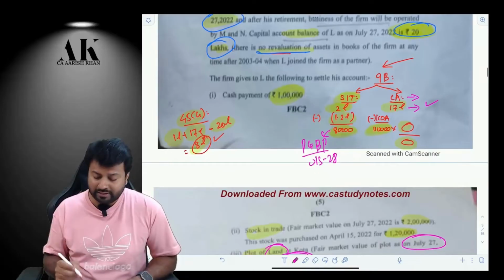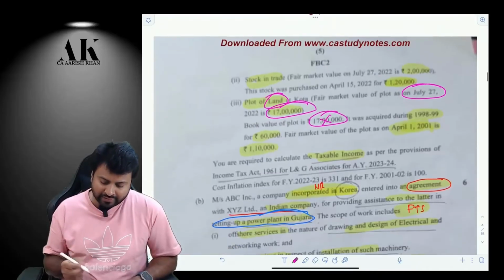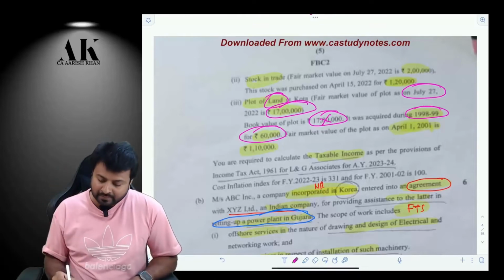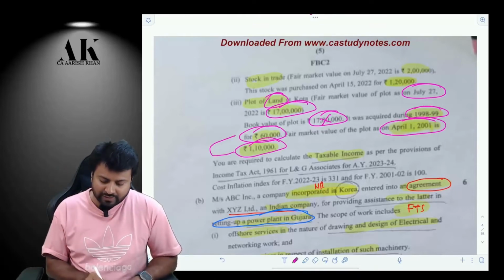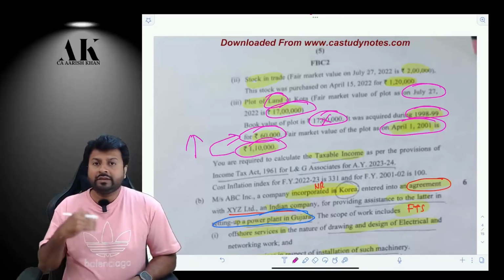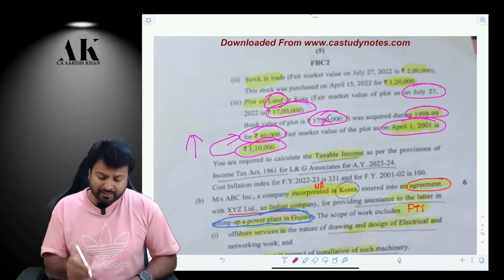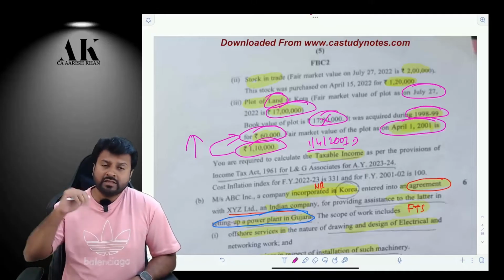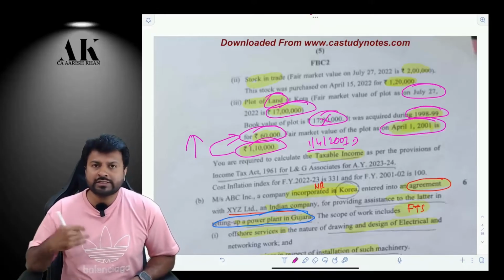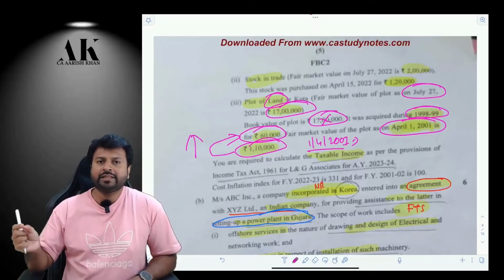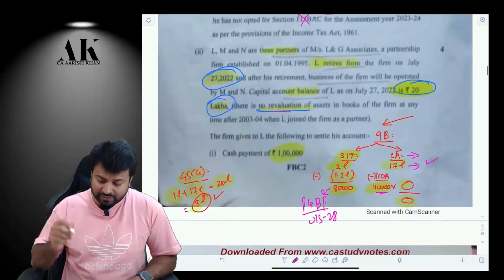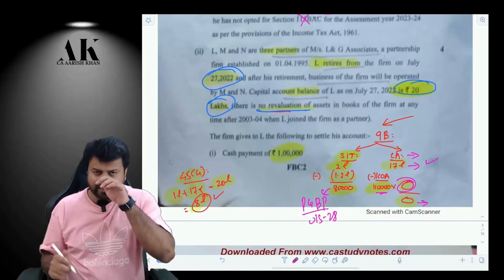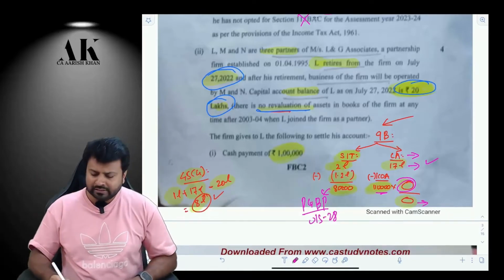What is the cost of the land? It is 1,10,000. How did I get that? Because you bought that land in 1998-99, which is before 2001. So you have to take the FMV as on 1/4/2001 or the actual cost, whichever is higher. If stamp duty value had been given, that would also be compared as on 1/4/2001. Do you remember that? For land and building, you have to compare your FMV with the stamp duty value, but unfortunately, in this question, stamp duty value is not given. So forget about that. Compare the cost with the FMV, whichever is higher. Therefore, the higher amount is 1,10,000 multiplied by the indexation of 2022-23 divided by the indexation of 2001-02, that is 100. This will complete your 9B.